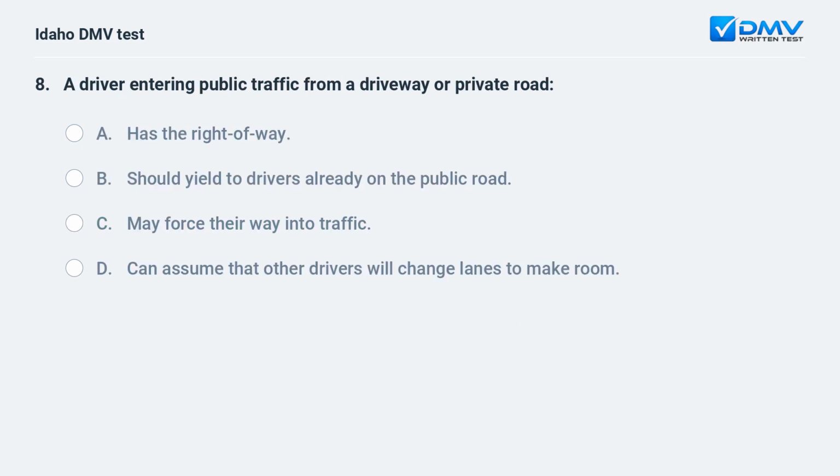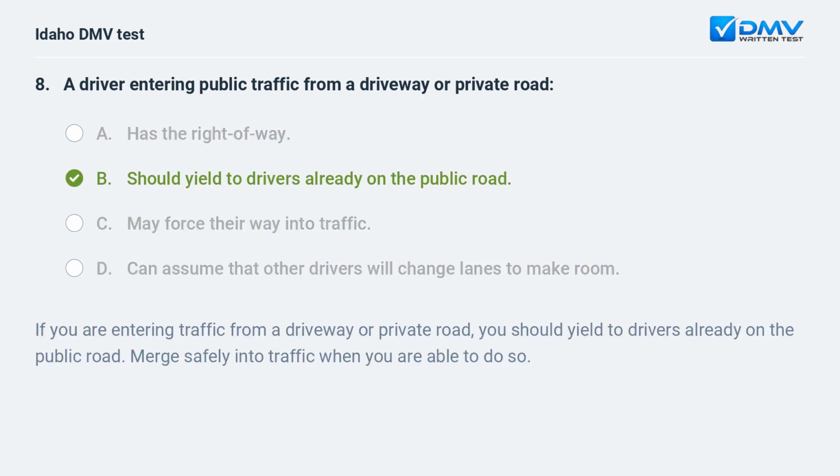A driver entering public traffic from a driveway or private road. A. Has the right of way. B. Should yield to drivers already on the public road. C. May force their way into traffic. D. Can assume that other drivers will change lanes to make room. B. Should yield to drivers already on the public road. If you are entering traffic from a driveway or private road, you should yield to drivers already on the public road. Merge safely into traffic when you are able to do so.